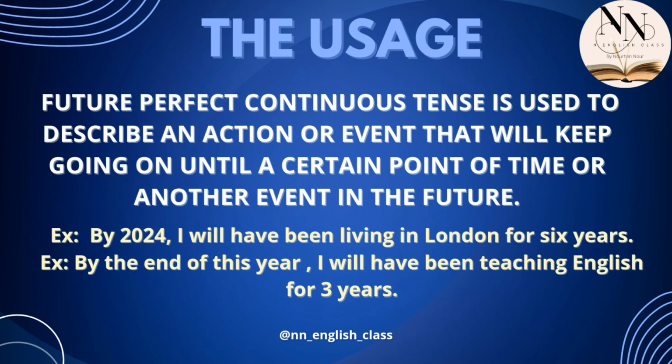Let's notice by 2024 and by the end of this year, they are a point of time in the future, and the verbs been living for 6 years and been teaching for 3 years, those are actions that began and will continue up till the certain point of future that is declared in the sentence at the beginning, which is by 2024 or by the end of this year.